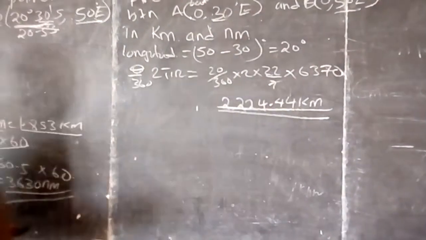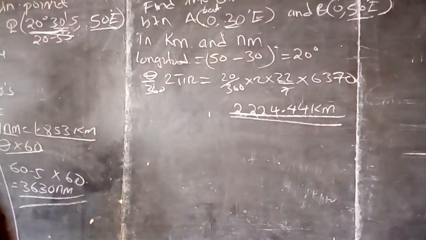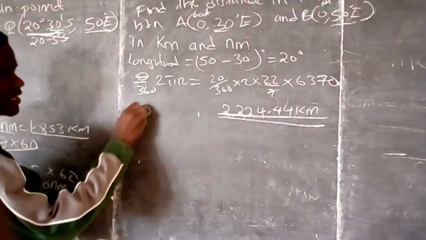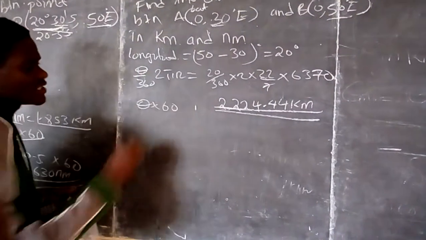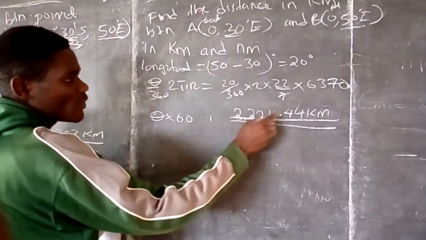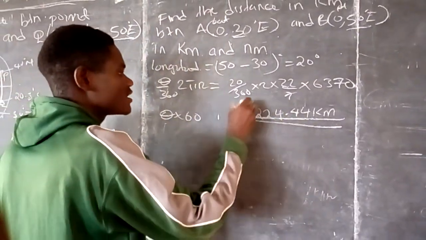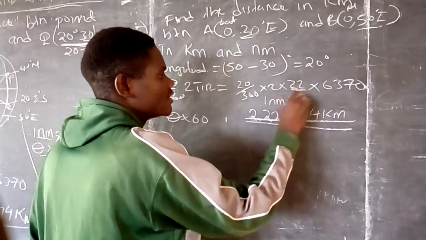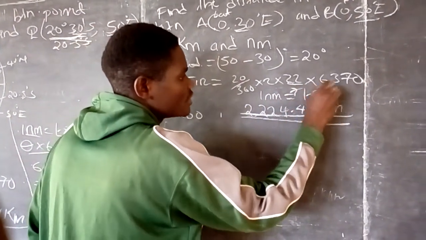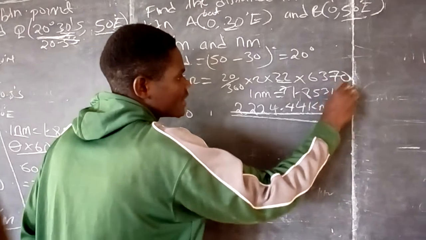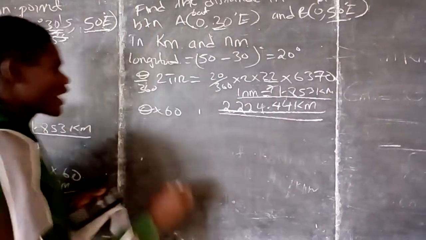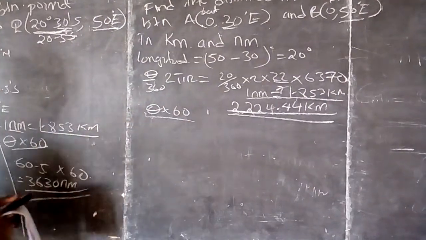Then we have to change that, because they want the distance again in nautical miles. I can say theta times 60 to get the distance in nautical miles, or I can change this using the relationship that 1 nautical mile is equal to 1.853 kilometers. I can use that relationship, or I can just multiply directly.